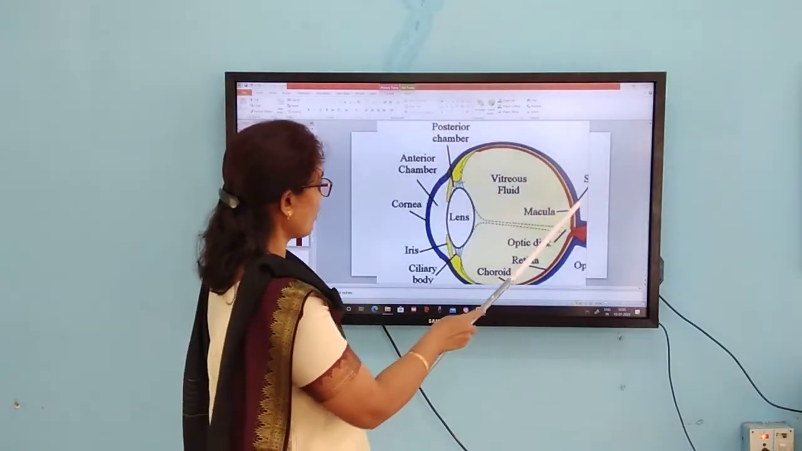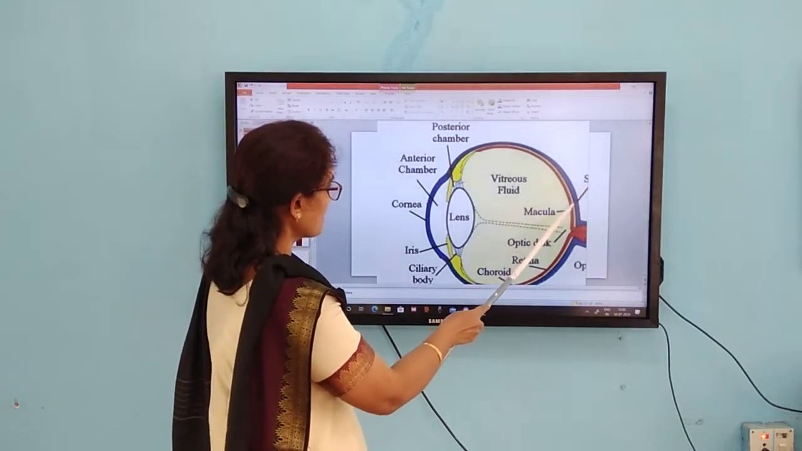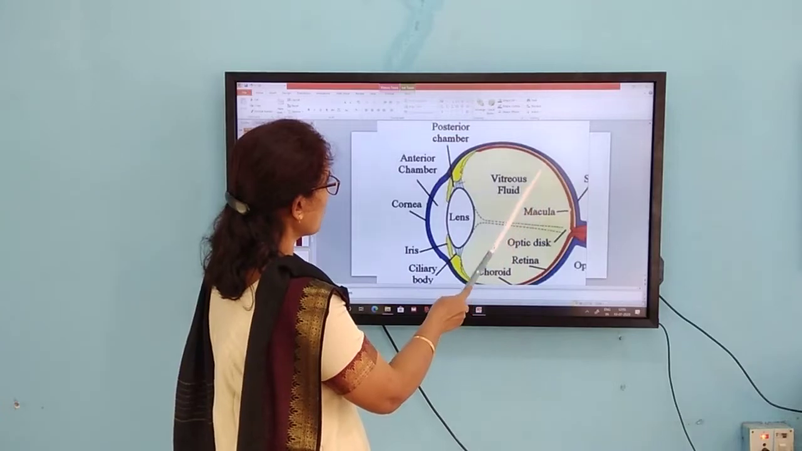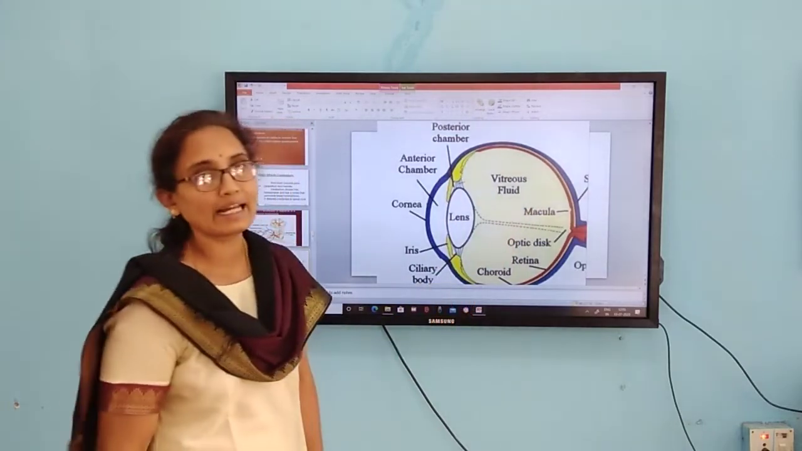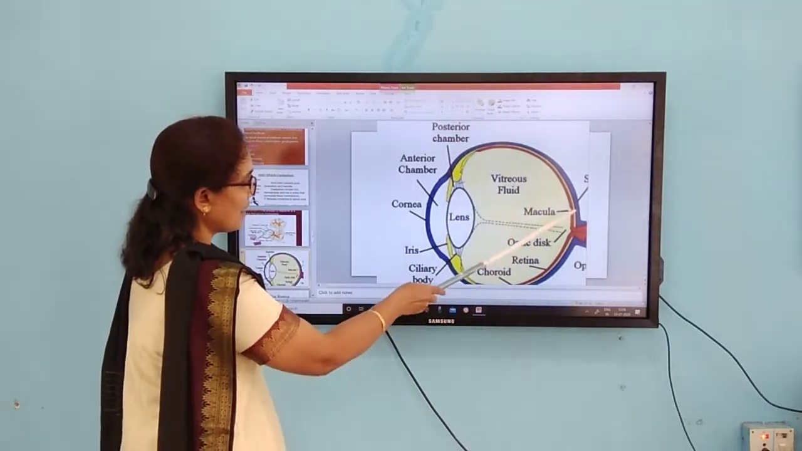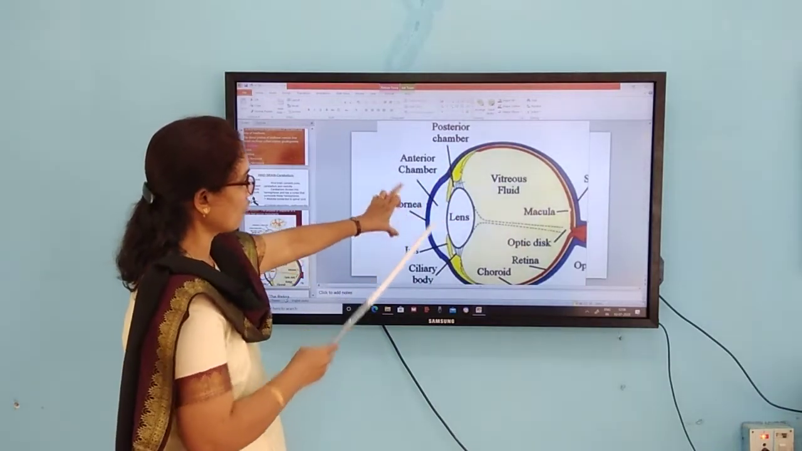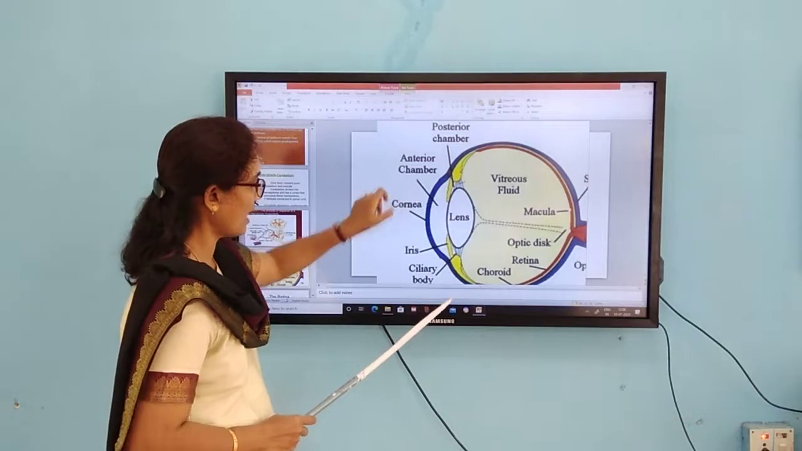The outermost one is called the sclera. Below this sclera, you can find the choroid membrane. And the innermost one is called the retina. This sclera continues forward towards the front of the eye to form the cornea.